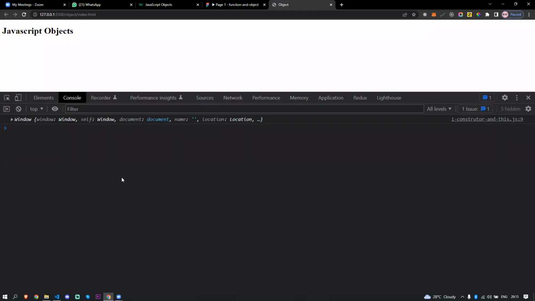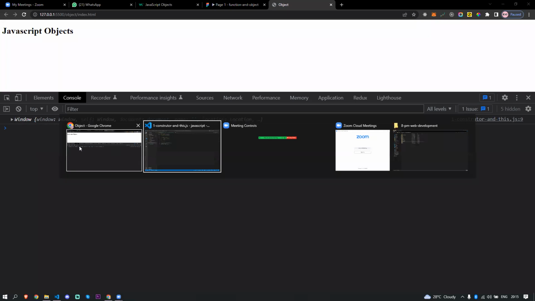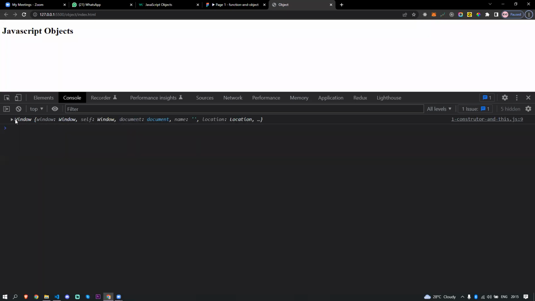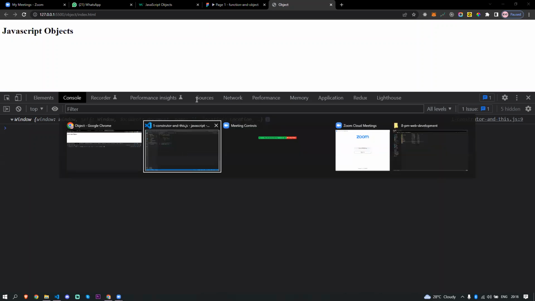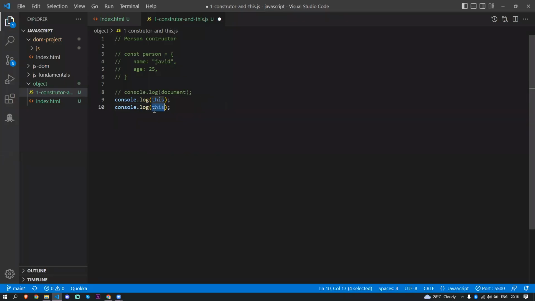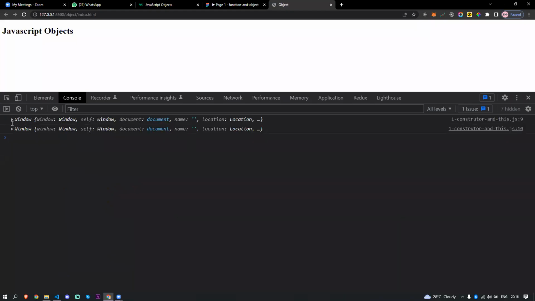Basically, this keyword is a window object. You see, this is a window object. You can ask me a question now: can I put console.log window? Yeah, you can. So if I come back here, I'll just put window here, the window object. If I save this, both are going to return the same object.